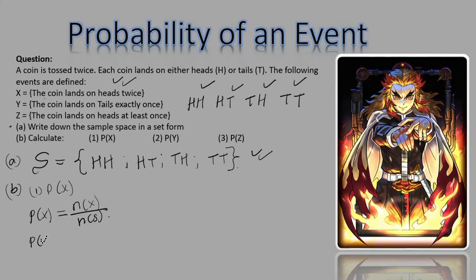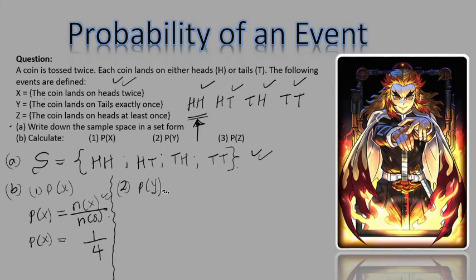Now, in this situation, our substitution is going to be in X, it's 1. I have the situation whereby my event will land on heads twice. How many times does that occur? It only occurs here that my thing will land on heads twice. So I have one of those things, out of how many? Out of the whole sample space, which has 4 outcomes. See that? That's X there. Done.